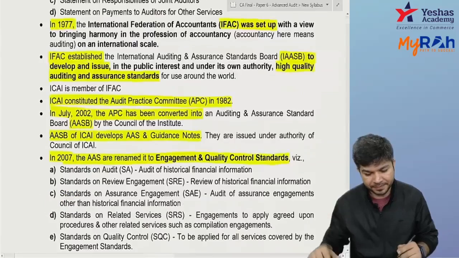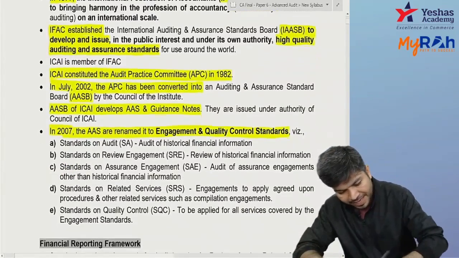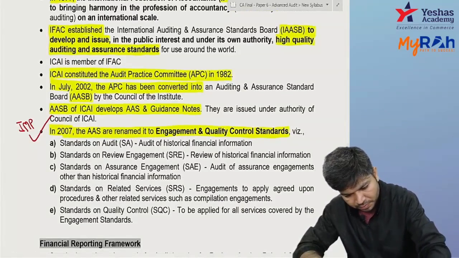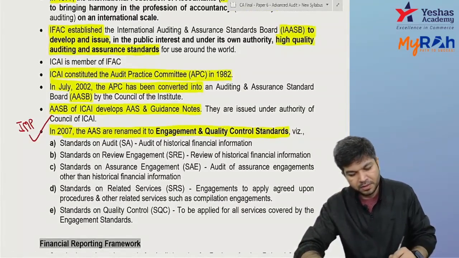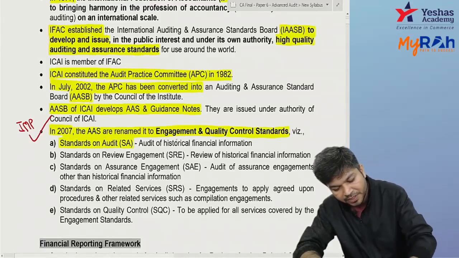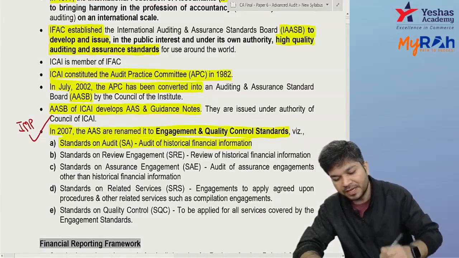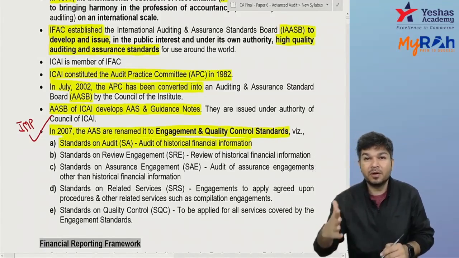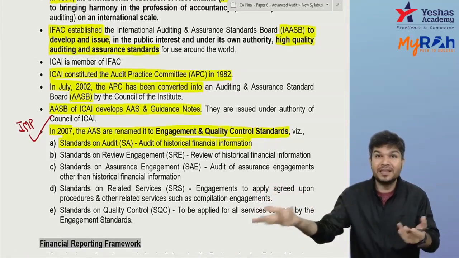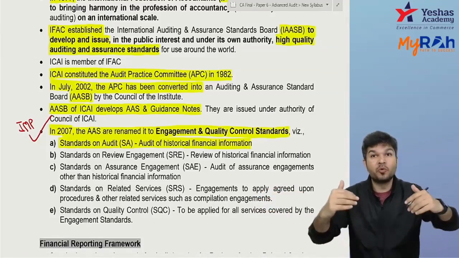If I just go back, okay, this point is important. The AAS are renamed as engagement and quality control standards. One is called standards on auditing, where we do the audit of historical financial information. Audit is of historical information. The year is over, then its audit is done. Sales has happened, then I can audit. I cannot do an audit of sales which is going to happen in future.